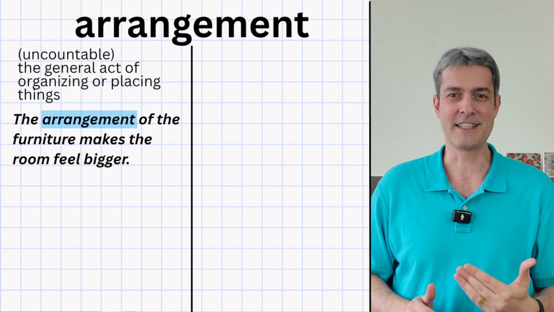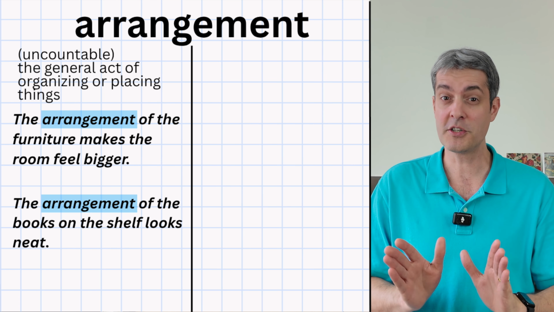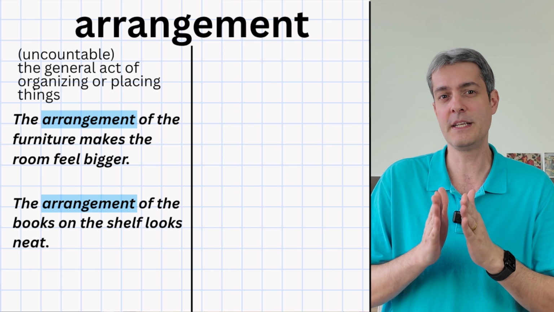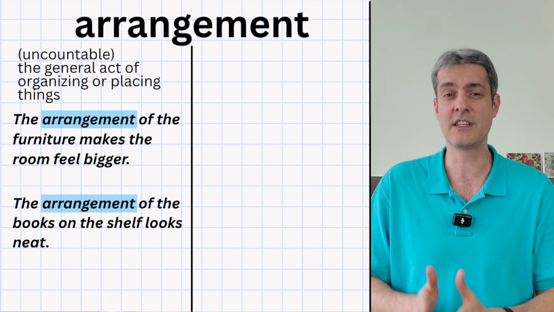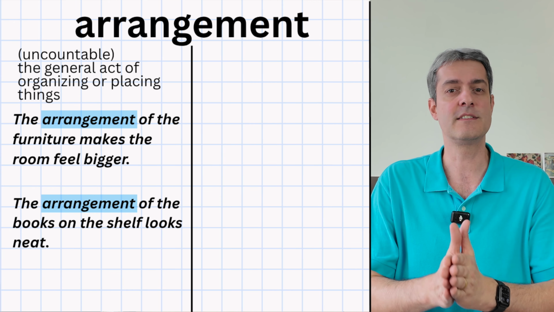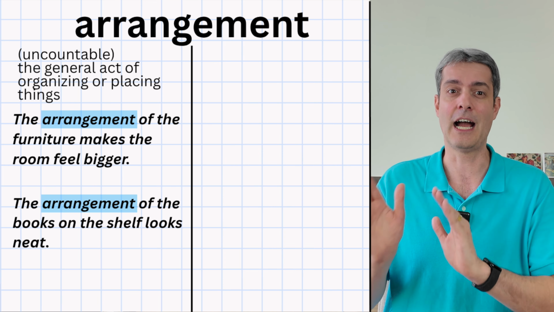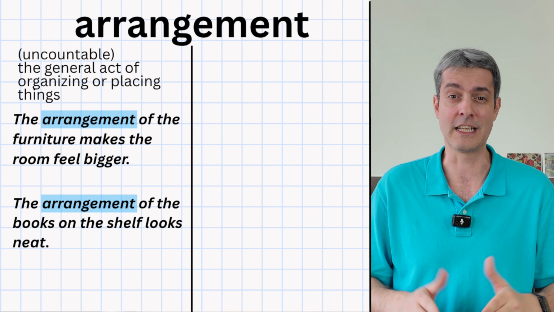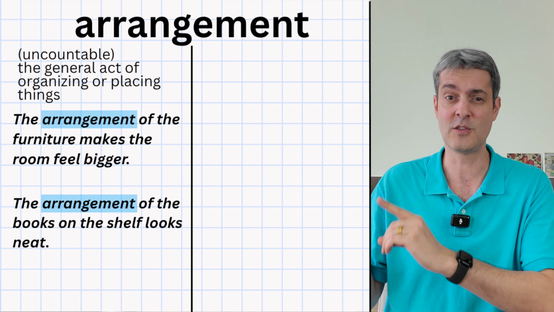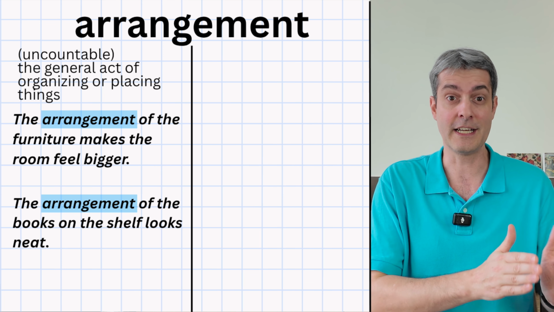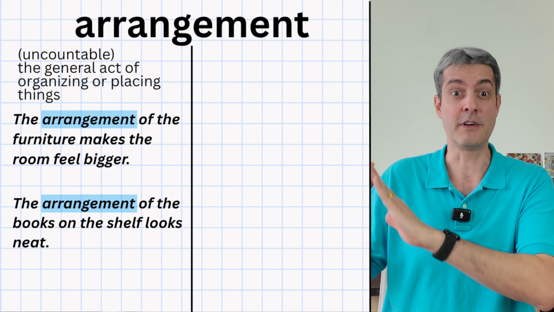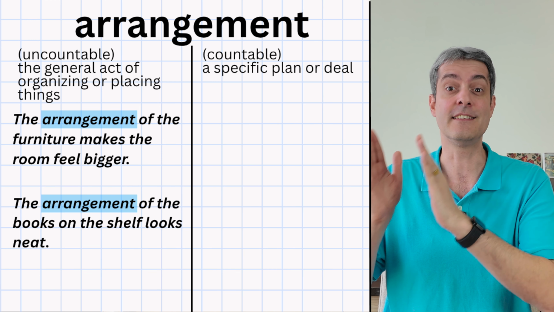Our next example here says, the arrangement of the books on the bookshelf looks neat. Here we use arrangement as an uncountable noun because it refers to the overall organization or order of the books as a whole. We don't say arrangements here because the focus is on generally how it appears. It appears neat and orderly as a whole. So because we're talking about overall organization in these 2 sentences, not individual items, we're using arrangement as an uncountable noun. But when arrangement refers to a specific plan or deal, it's countable.